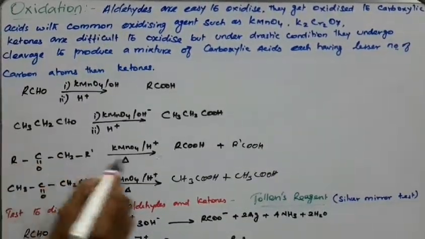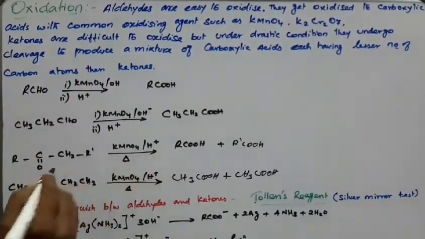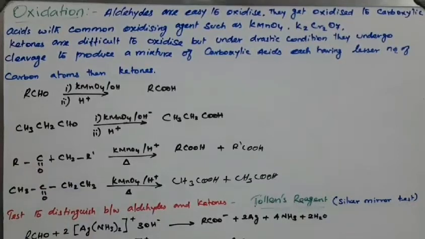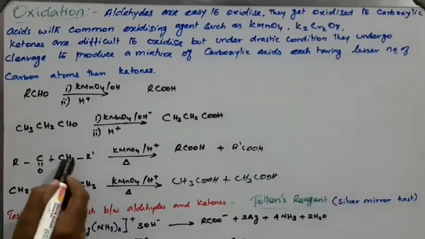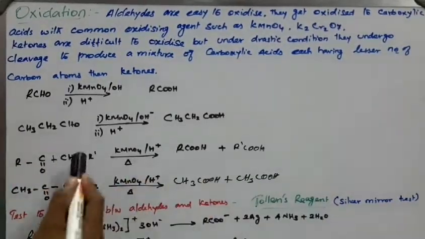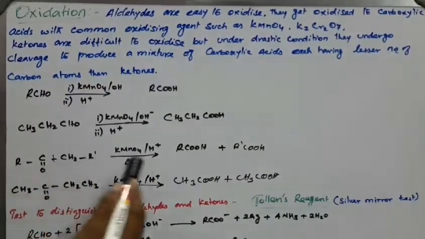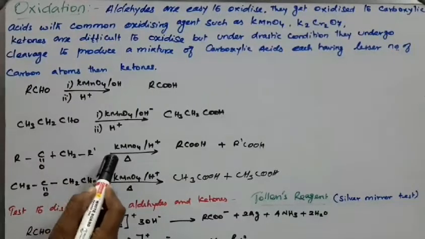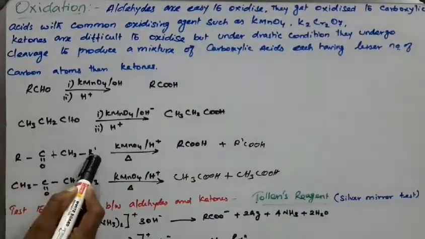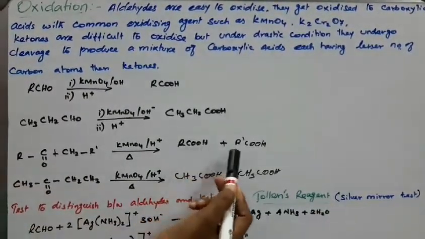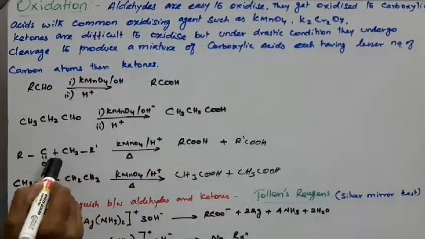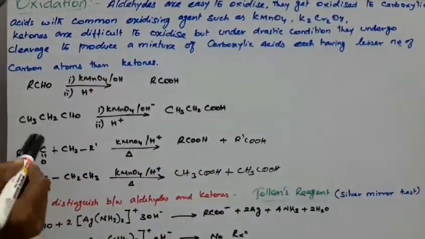The bond cleaves to give COOH, with fewer carbon atoms. You see the ketone has 1, 2, 3, 4 carbon atoms, but the acid has only 1, 2, which is fewer than the ketone.